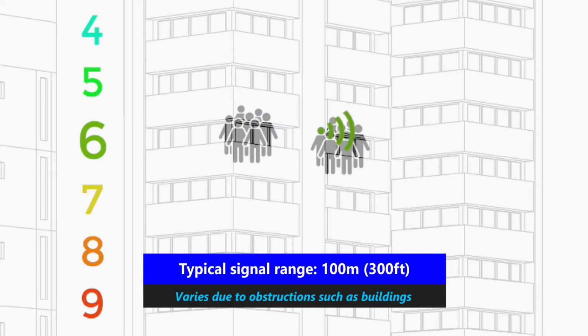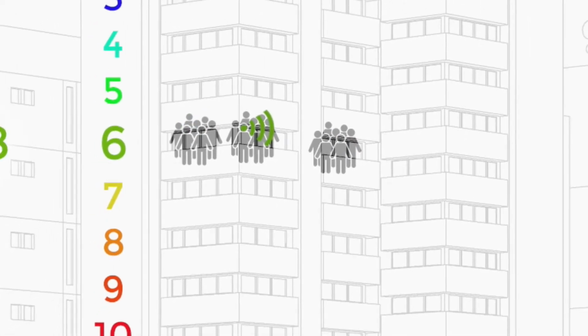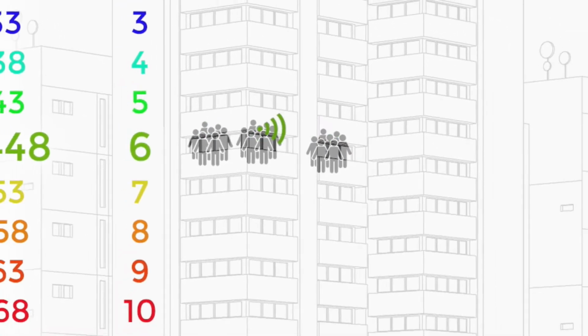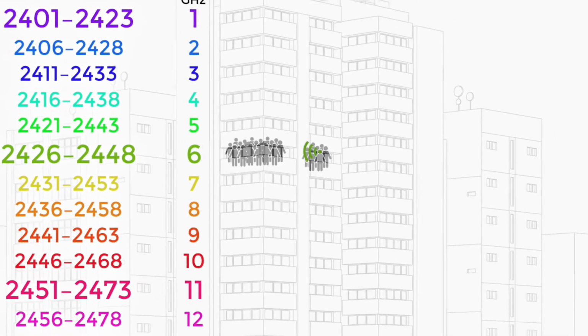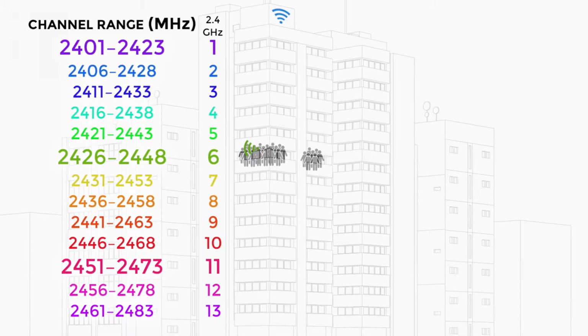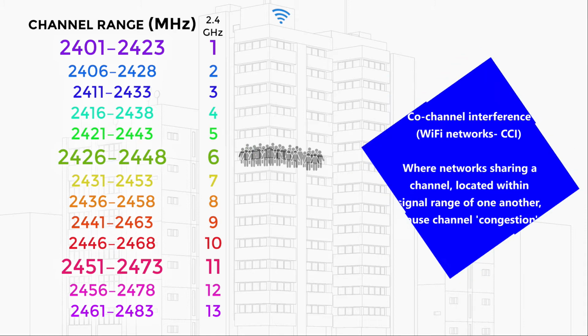Similarly, the greater the number of Wi-Fi devices located near one another and sharing the same channel, the busier that channel may get. A busy channel makes for slower communication between devices sharing that channel, as each device will wait for a quiet moment to communicate. Where separate Wi-Fi networks using the same channel are located within signal range of each other, and when this causes the channel to become busy, this issue is called co-channel interference, or CCI.